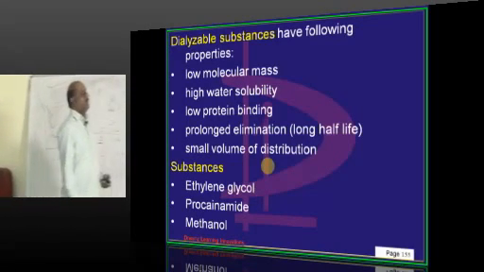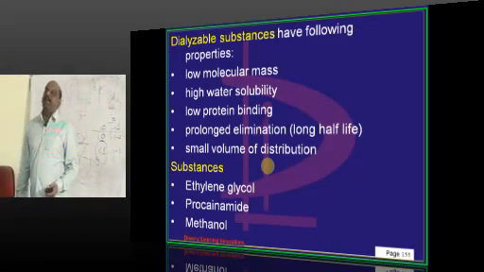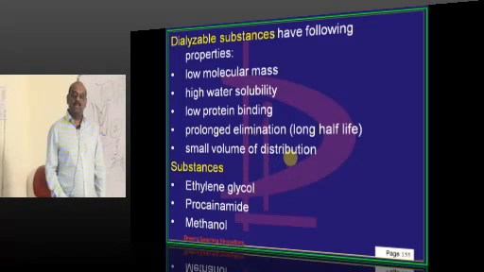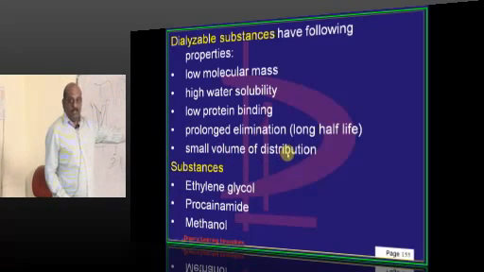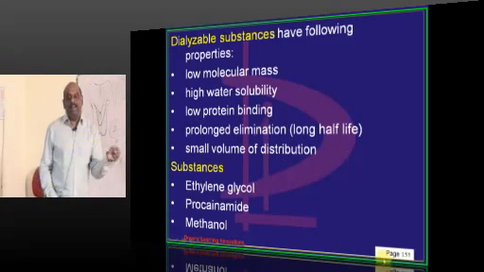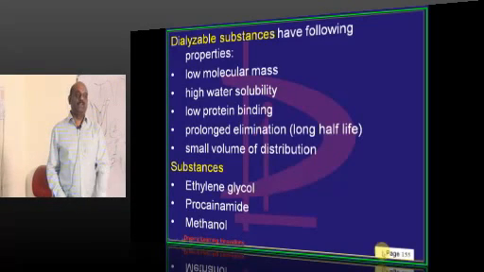What will lead to confusion for you? Earlier we said volume of distribution will be low if protein binding is high, but small volume of distribution is good, but a low protein binding is also good for a drug to be dialyzed. But don't confuse.